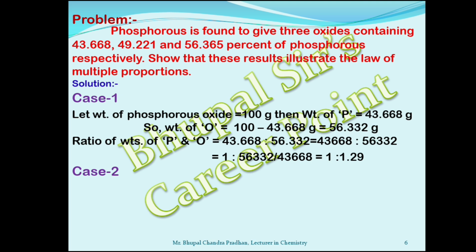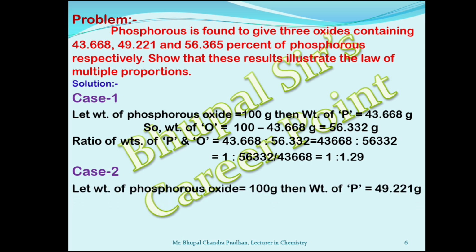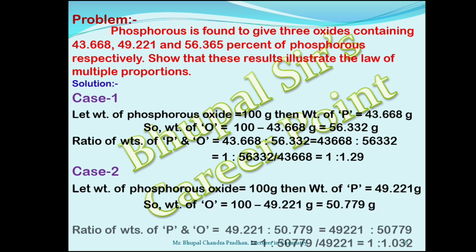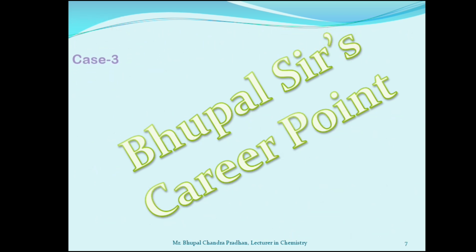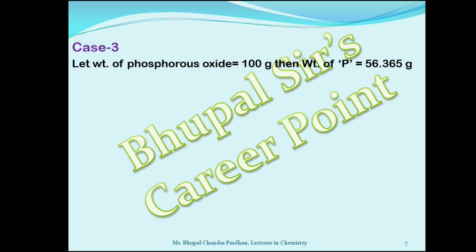In case 2, let the weight of phosphorus oxide be 100 gram. Here as per the question, the weight of phosphorus is 49.221 gram. So the weight of oxygen is equal to 50.779 gram. Now the ratio between the weights of phosphorus and oxygen in case 2 is found to be 1 is to 1.032.